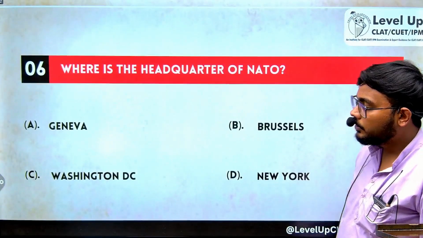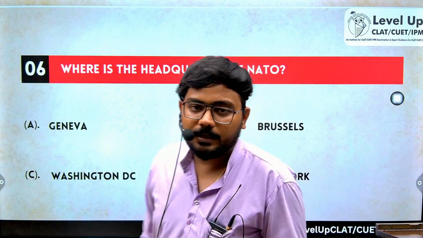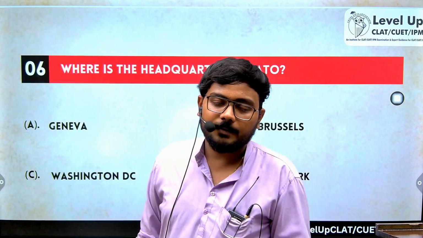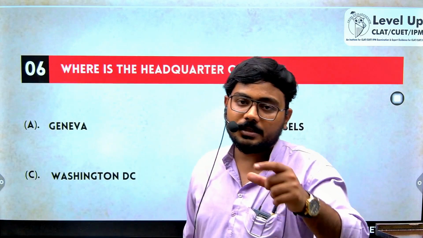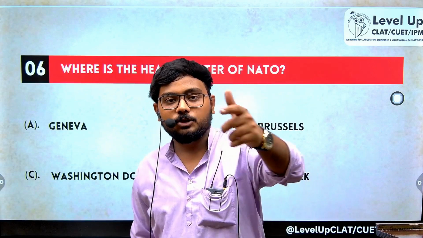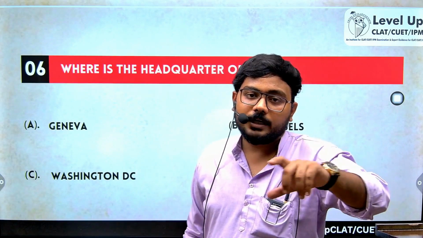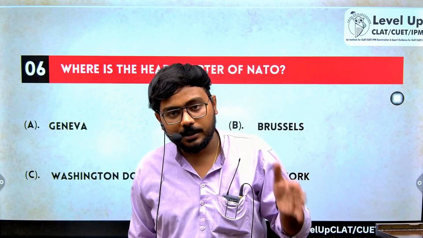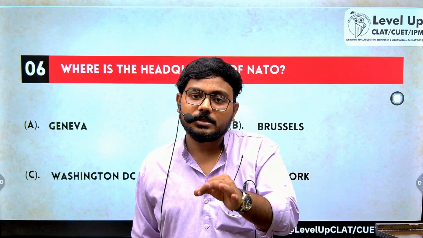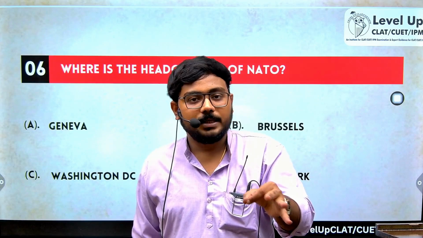What is NATO? So NATO is a military and diplomatic alliance formed by the United States of America, wherein it says attack on one is attack on all. मतलब आप NATO group के किसी एक country पर attack करोगे तो ये presume किया जाएगा you have attacked all. Currently NATO has around 32 countries. NATO was established in the year 1949. The headquarter of NATO is in Brussels. Brussels is in Belgium. Belgium is in Europe.